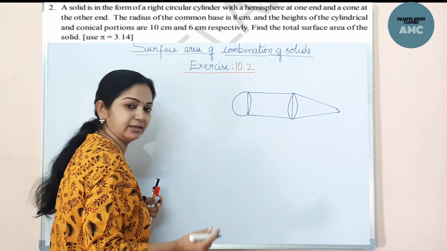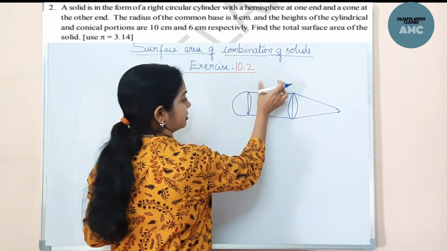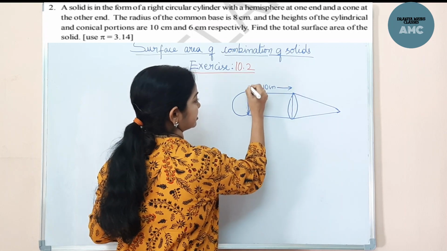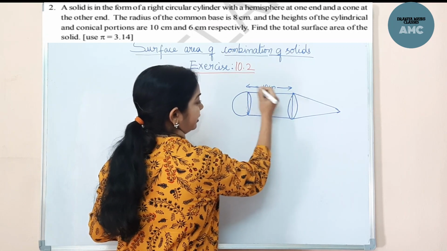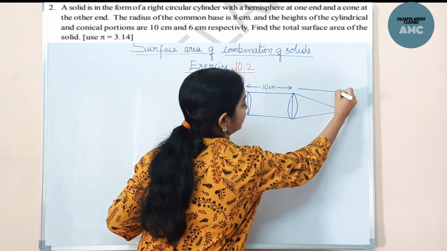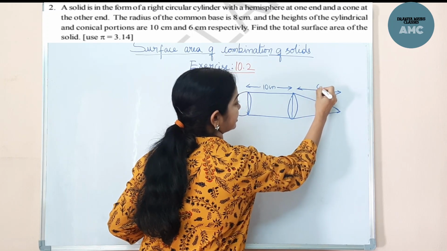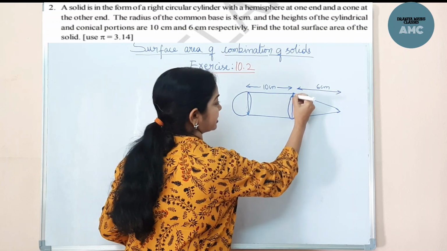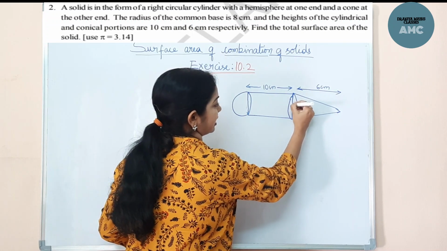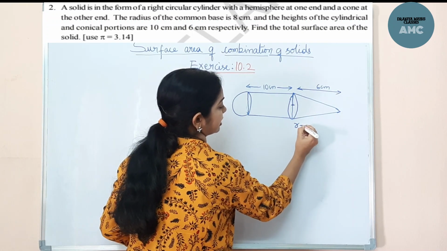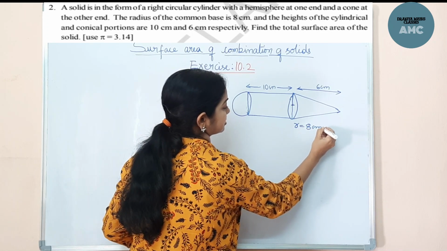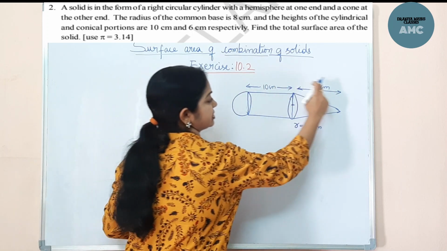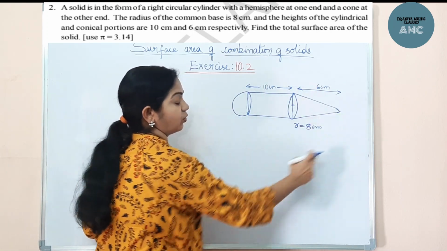It is also given that the height of the cylindrical part is 10 centimeters, and the height of the cone is 6 centimeters. The radius of the common base is given as 8 centimeters. This is the information given. We have to find the surface area of this solid object.